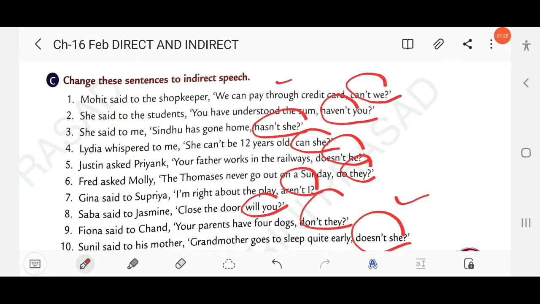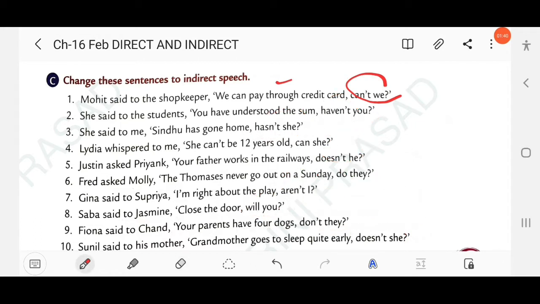The same structure that we followed in yes/no questions, we use if or whether. The same structure will be followed here. The first question: Mohit said to the shopkeeper, "We can pay through a credit card. Can't we?"